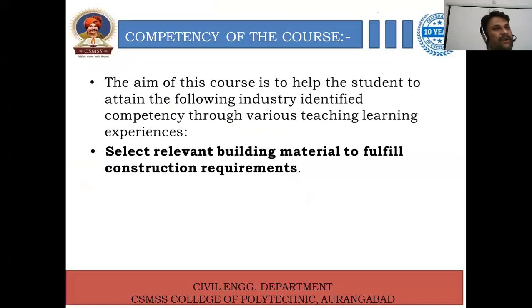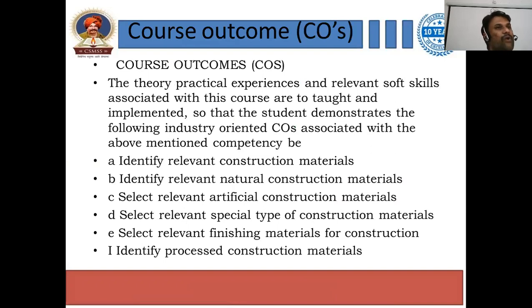What competency or skill do we get after learning this course? The aim of this course is to help the student attain the following industry-identified competency through various teaching-learning experiences: select relevant building material to fulfill the construction requirement, right? In this course, you will get the skill to select and identify the relevant construction material on the construction site. Then what are the course outcomes, right? What are the outcomes of this course that you will get?